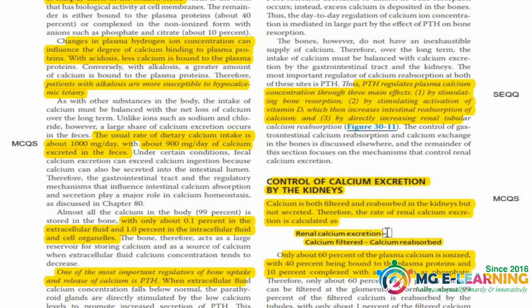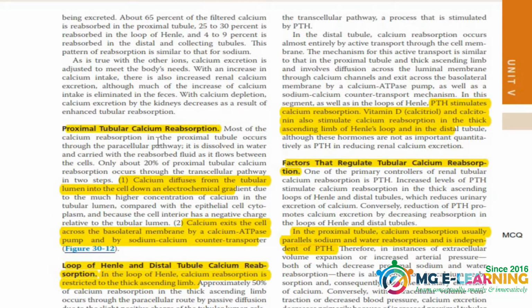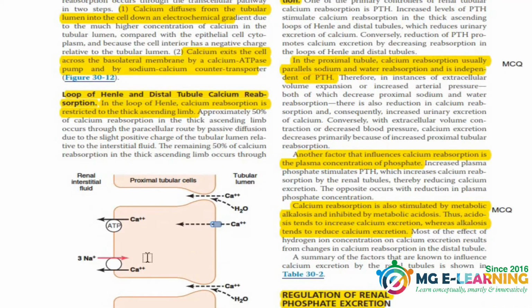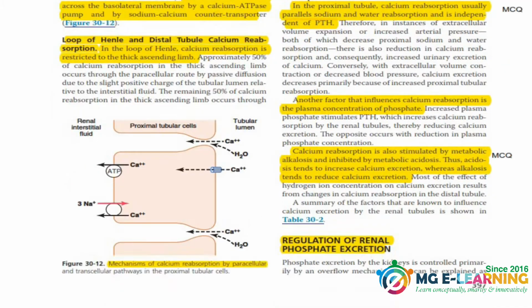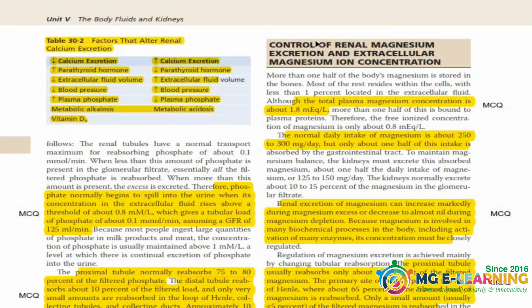Now is the control of calcium excretion by kidney. This equation is important for your MCQs. Next is the proximal tubular calcium reabsorption. This is important for your MCQs. Next is the loop of Henle and distal tubule calcium reabsorption. This diagram is showing all of this text. Do the diagram and then all the highlighted text for your MCQs and for your good concepts.